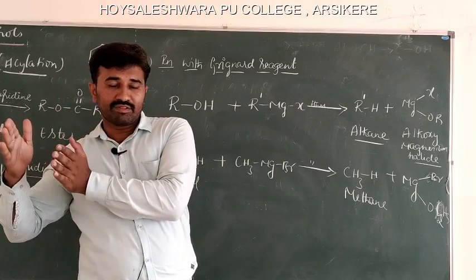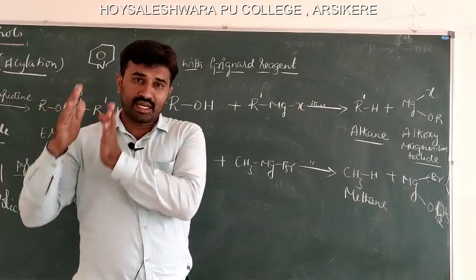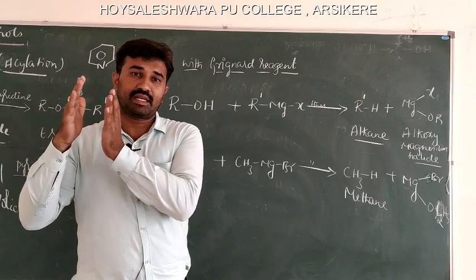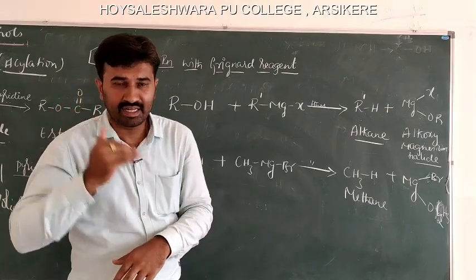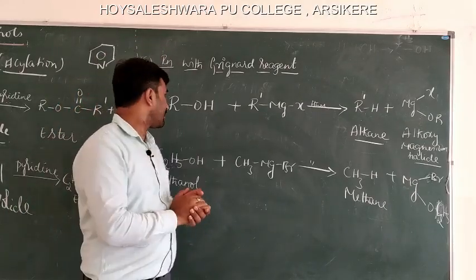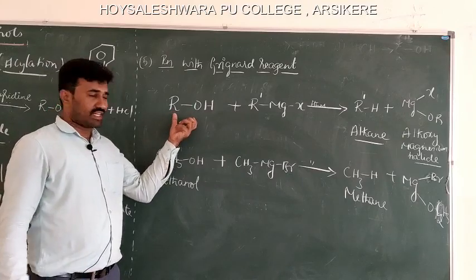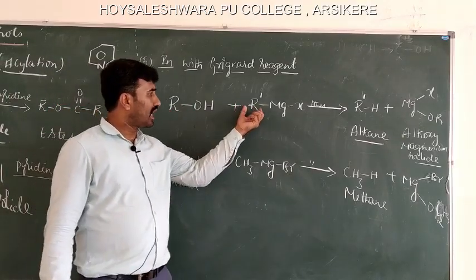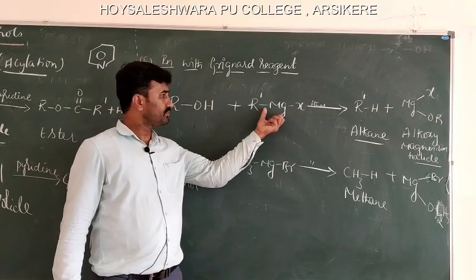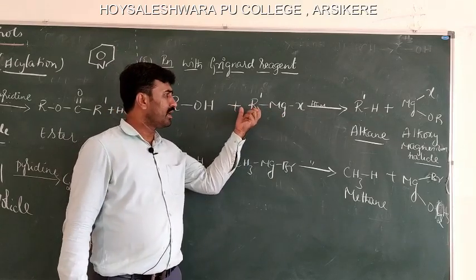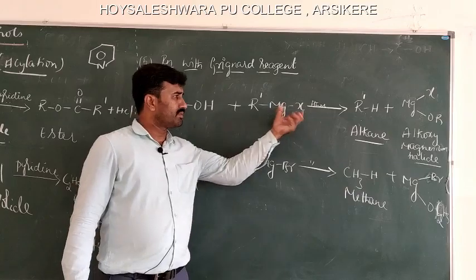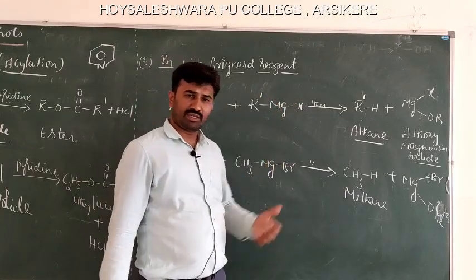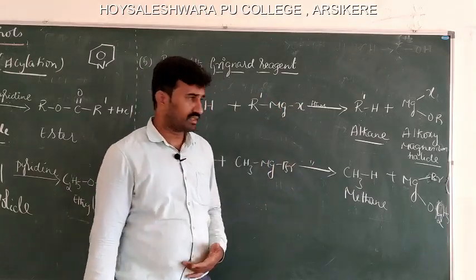The alkane is coming from the Grignard reagent part, that is the alkyl group of the Grignard reagent. Let us see an example here. This is a general reaction: alcohol, that is ROH, with R dash MgX. This is alkyl magnesium halide, the solvent is ether. In all Grignard reactions we use ethers as solvents.